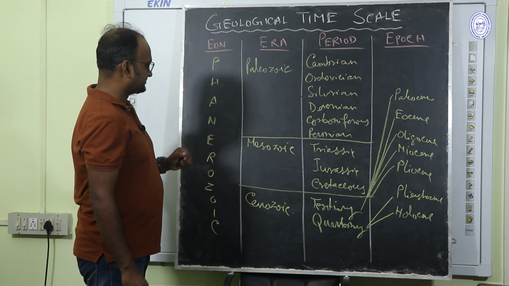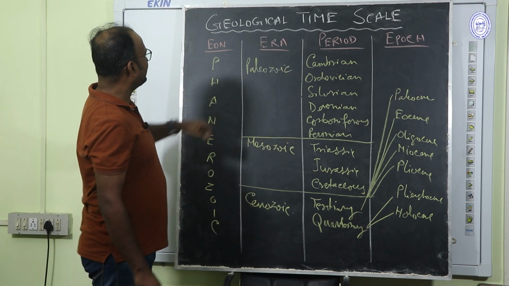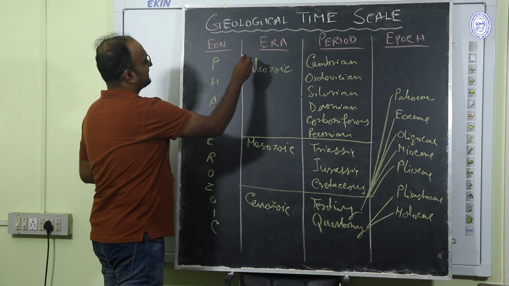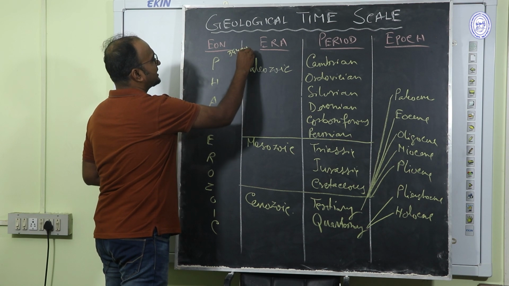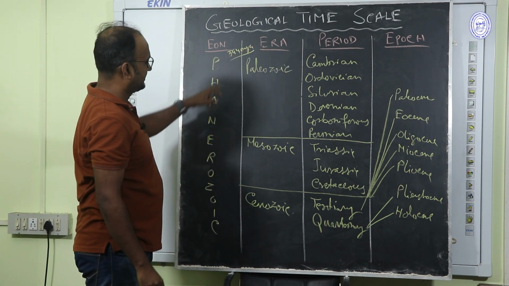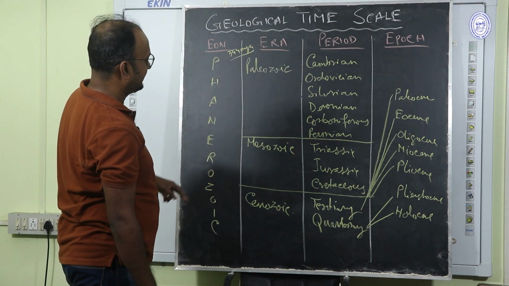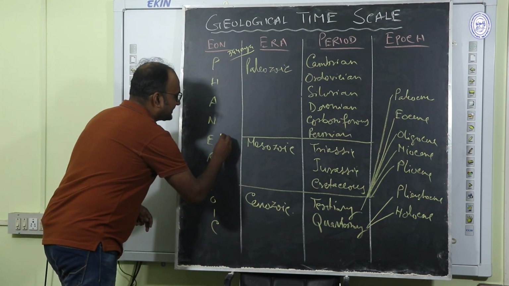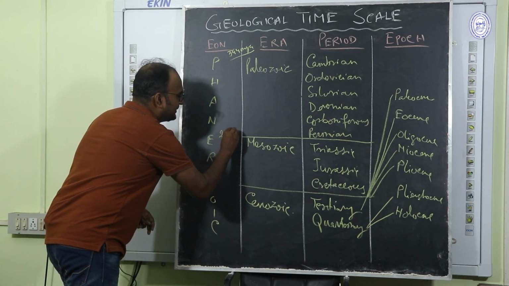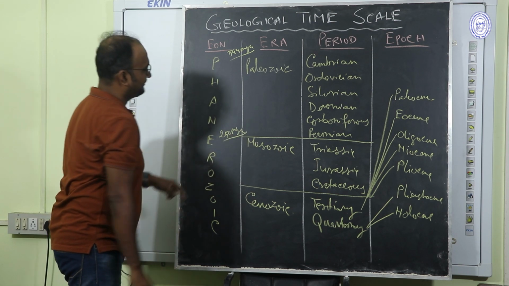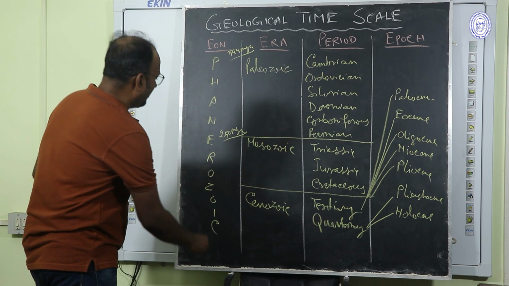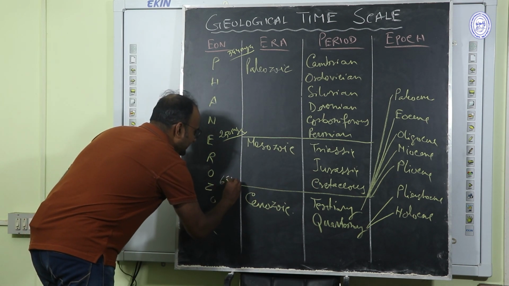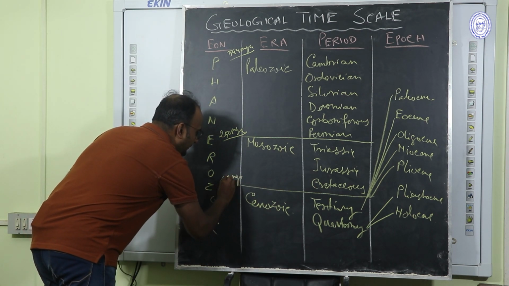And Paleozoic era starts during 544 million years ago. Then Mesozoic era starts around 250 million years ago. And Cenozoic era starts around 65 million years ago.